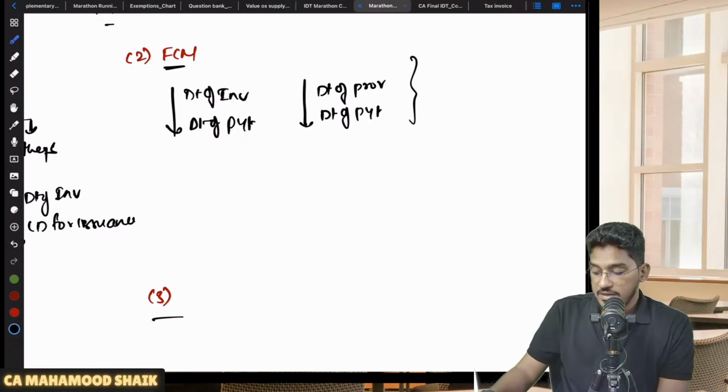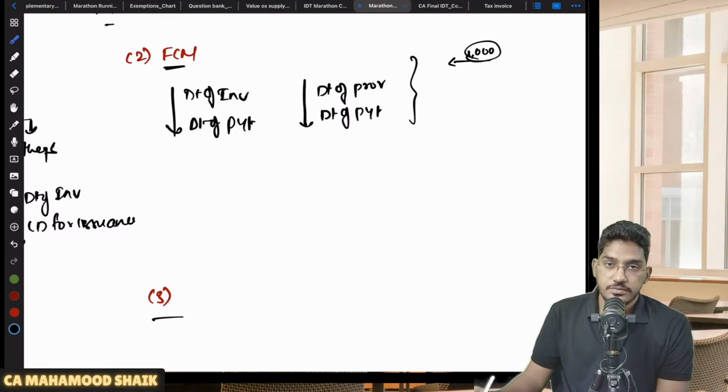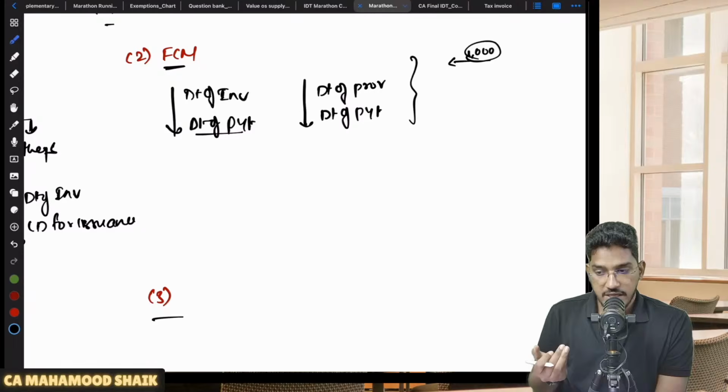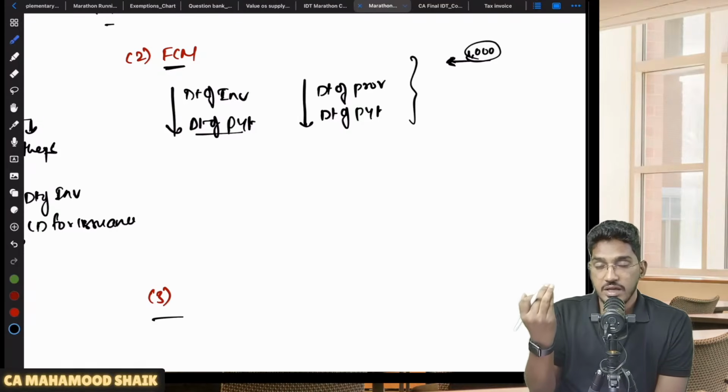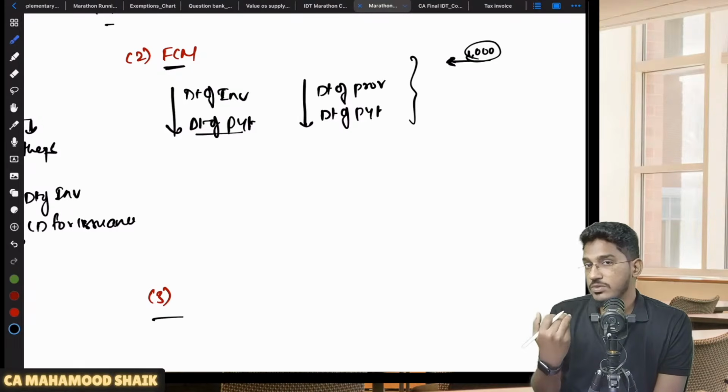Now they have given one relaxation. If you are receiving an advance payment up to 1000 rupees. When I say advance payment, date of payment will always be earlier, no? Going by the rule of 13 subsection 2, you are receiving the advance well before the provision of service, so always the date of receipt of payment will be earlier. That means in case of supply of services, at the time of receiving the advance only, you become liable to pay the amount of GST.